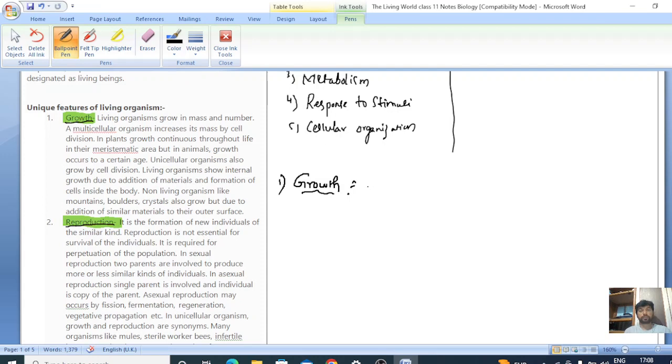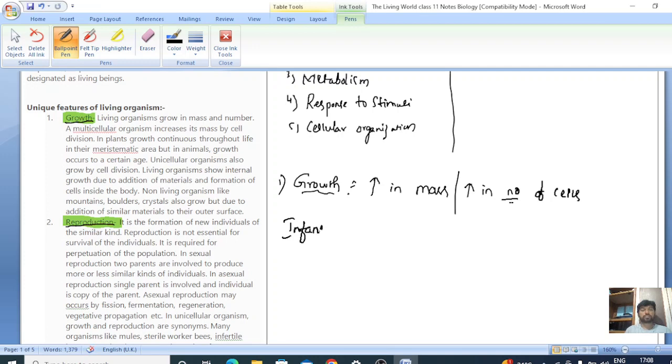Growth is an increase in mass or an increase in cell number. Take the example of humans.